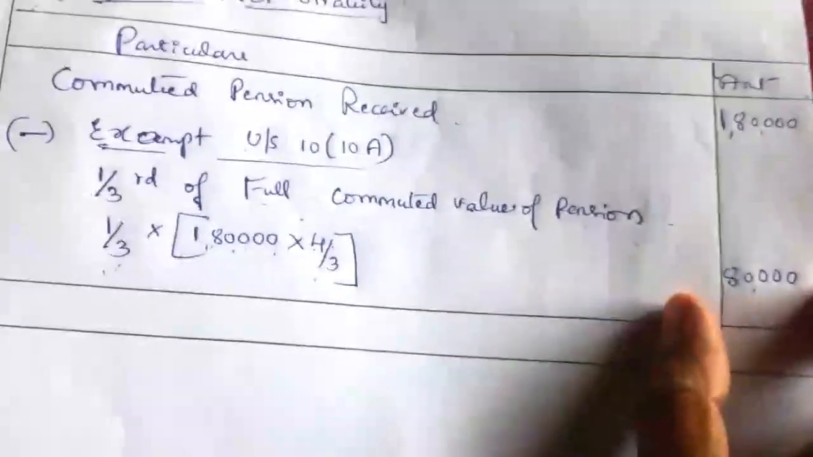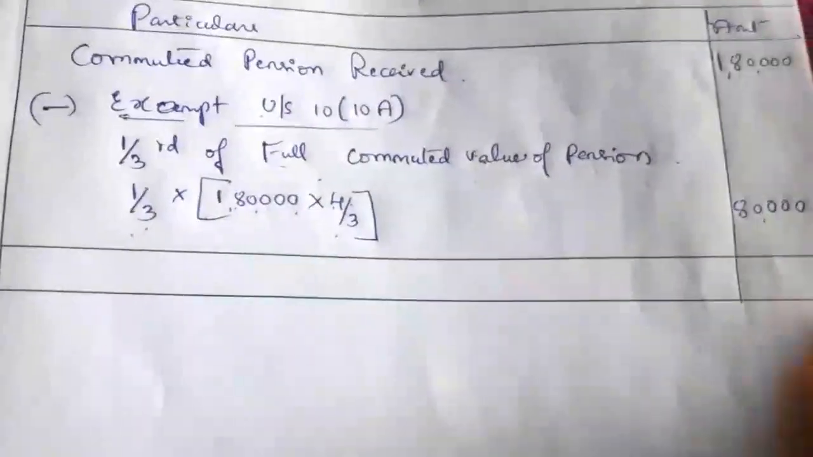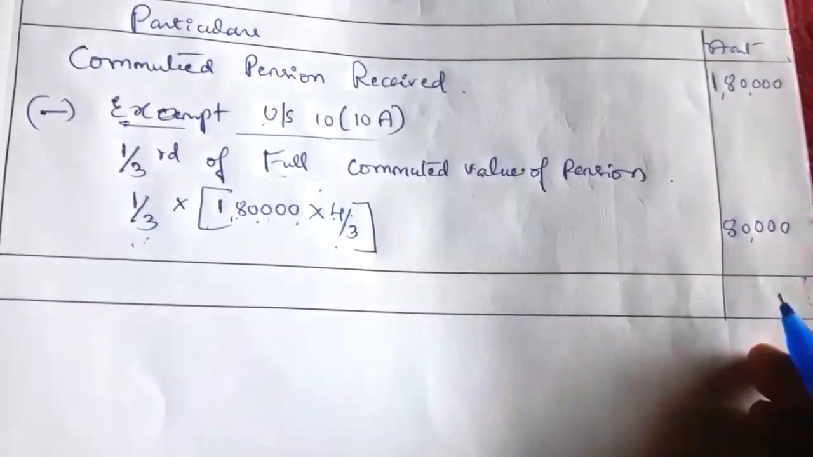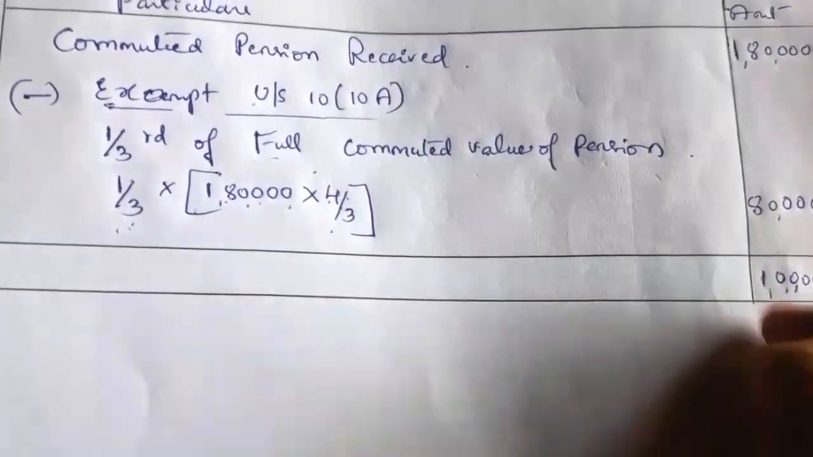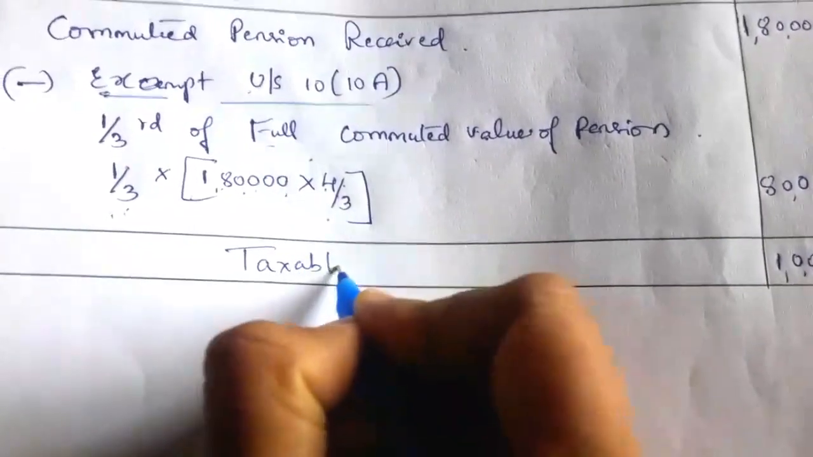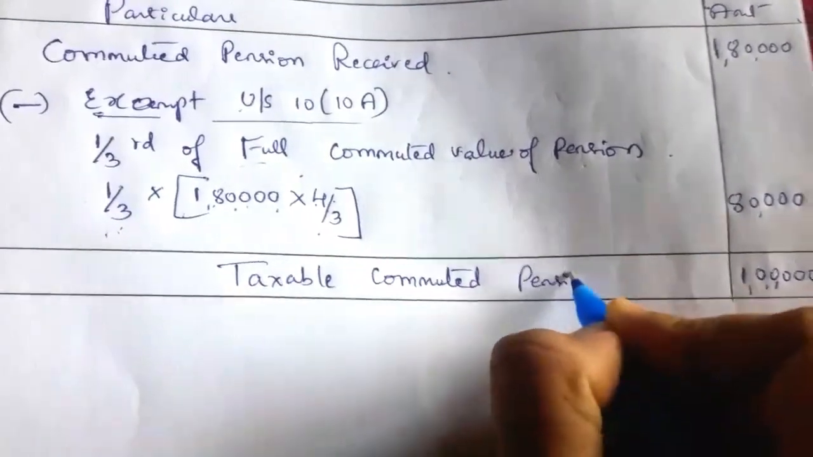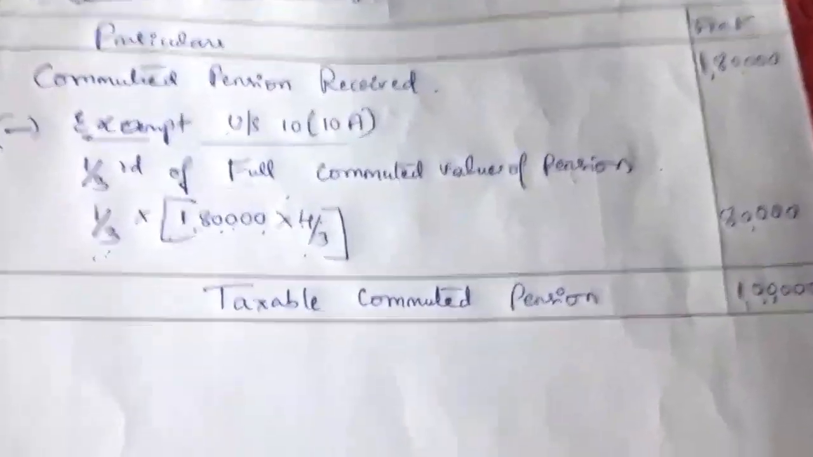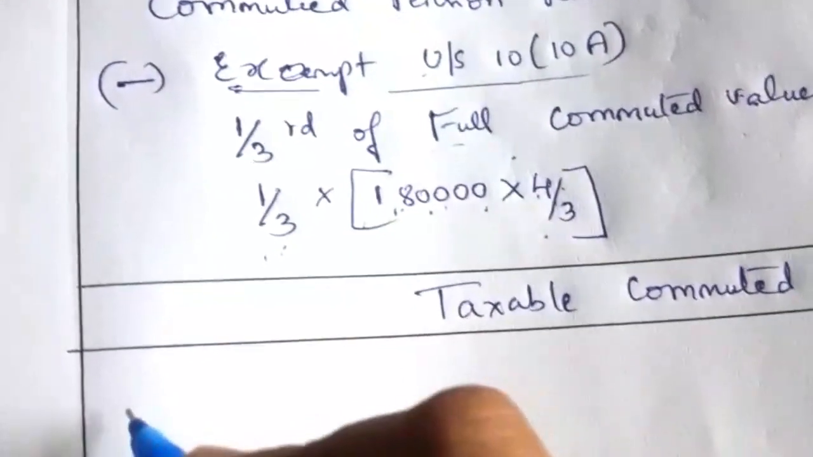So 80,000 value of pension is exempt. So the balance pension he received as commuted is taxable. So 1,80,000 minus 80,000 equal to 1 lakh. So 1 lakh amount of pension is taxable. So this is the taxable commuted pension. This pension value, 1 lakh, he has to write under the head income from salary, and it is taxable.